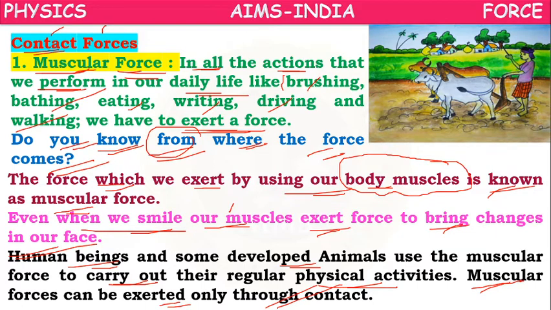If you observe this picture, the person is using his bullock carts, he is ploughing his land. For moving them, he is using a stick. With the stick he is beating them. For doing that work, for exerting that effort, he needs force, which means muscular force. Here the bullocks are also moving forward because of their muscular force. So human beings and some developed animals use their muscular force to carry out their regular physical activities.